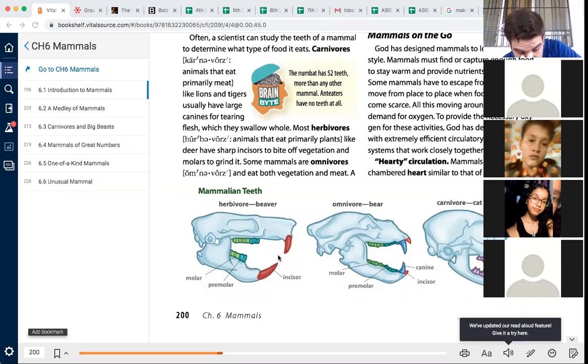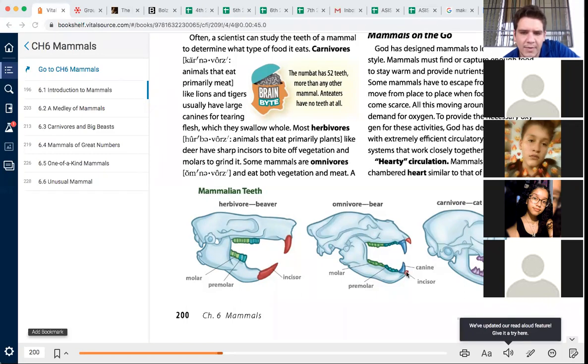And then we have an omnivore, like a bear, because they eat both. They have canines, incisors, and the molars, which they use for grinding the plant material, and these canines for tearing flesh. And then we have a cat, which has a lot more canines, because they tear stuff. They tear the meat, stuff like that.